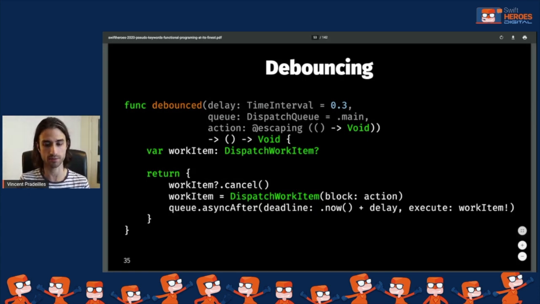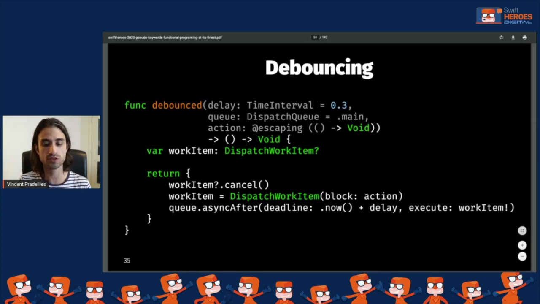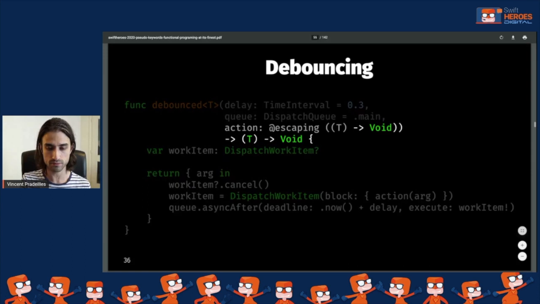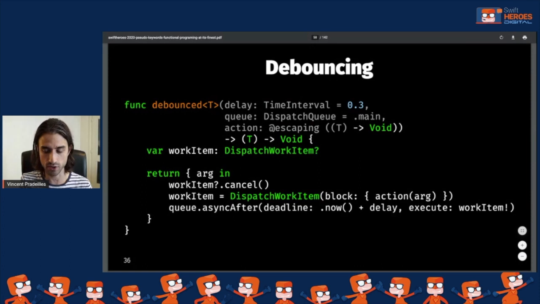I told you this time we want to send a content offset. So we don't want to debounce an action with no argument. We want to debounce an action with one argument, which is going to be the content offset. So to do it, we implement a variant of debounce. This time it's a variant that's going to debounce an action that takes one argument. You can see that almost nothing changes. I just added the generic argument that I'm going to pass around in my closure. And besides that, the code is still the same as before.